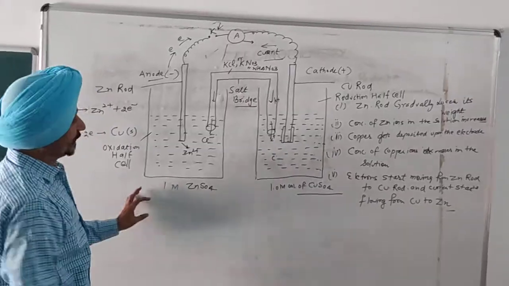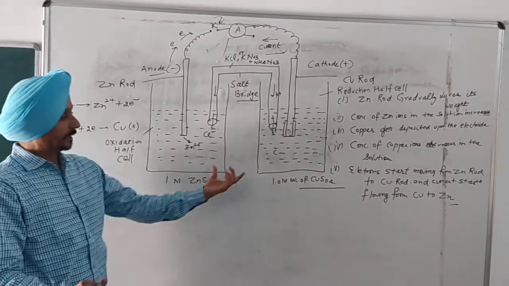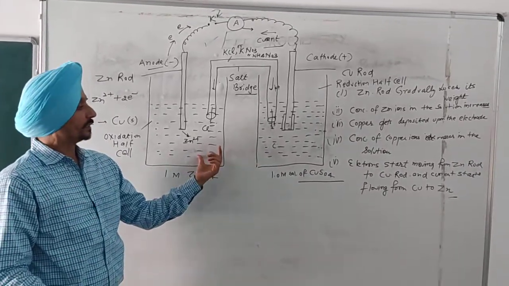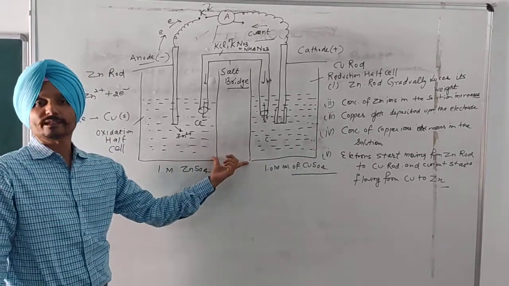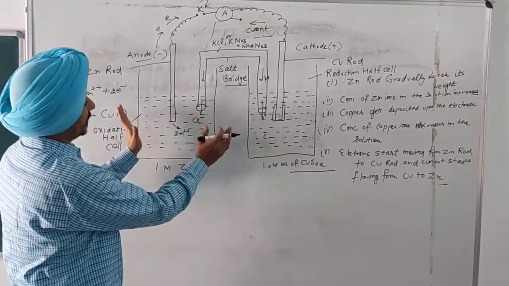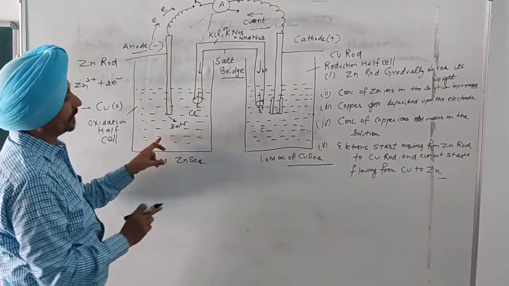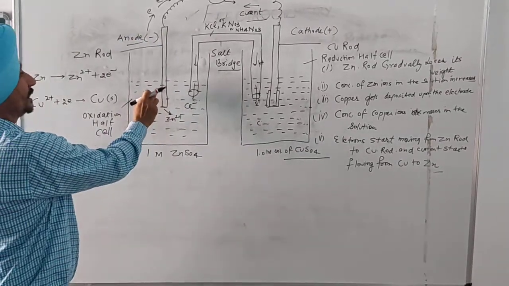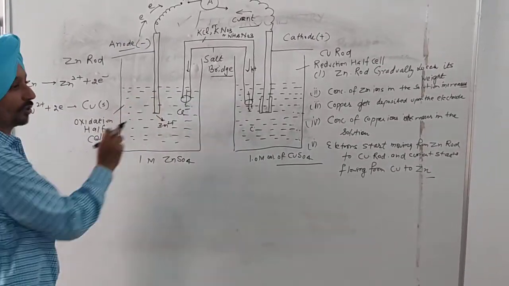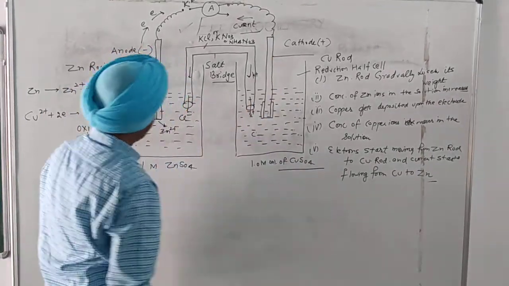Now let us recapitulate the working of an electrochemical cell. It has both the oxidation half cell and the reduction half cell. The arrangement consists of two beakers, that is, the redox reaction takes place in two separate beakers. One is the oxidation half cell, the second is the reduction half cell. Oxidation half cell means where oxidation takes place. Reduction half cell means where reduction takes place.